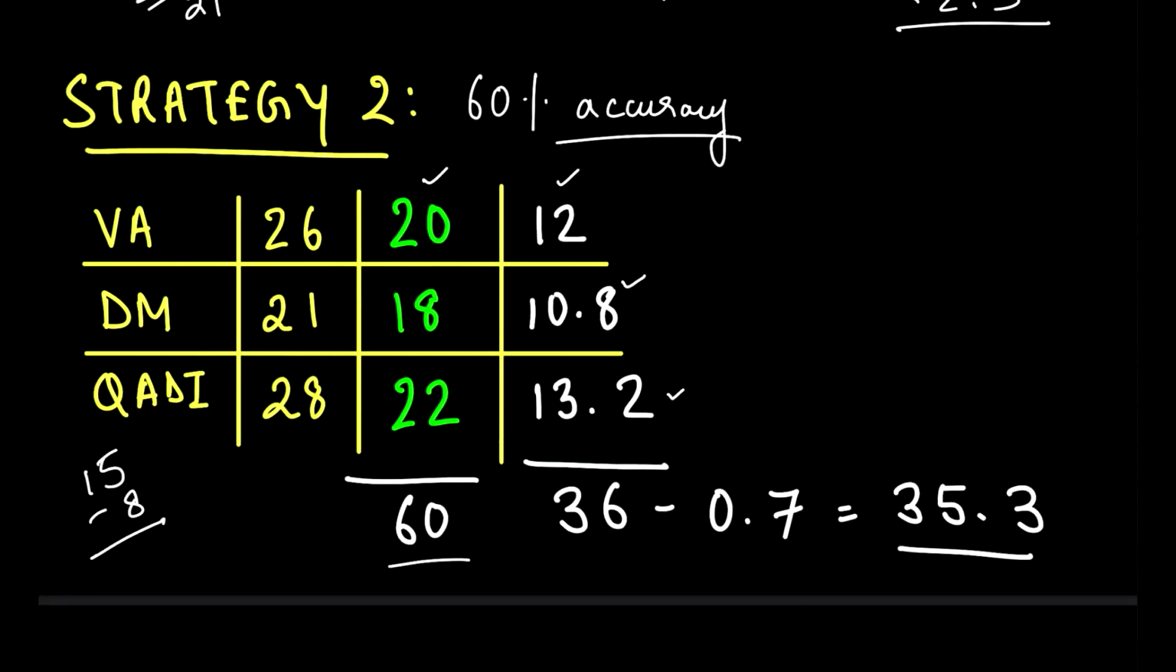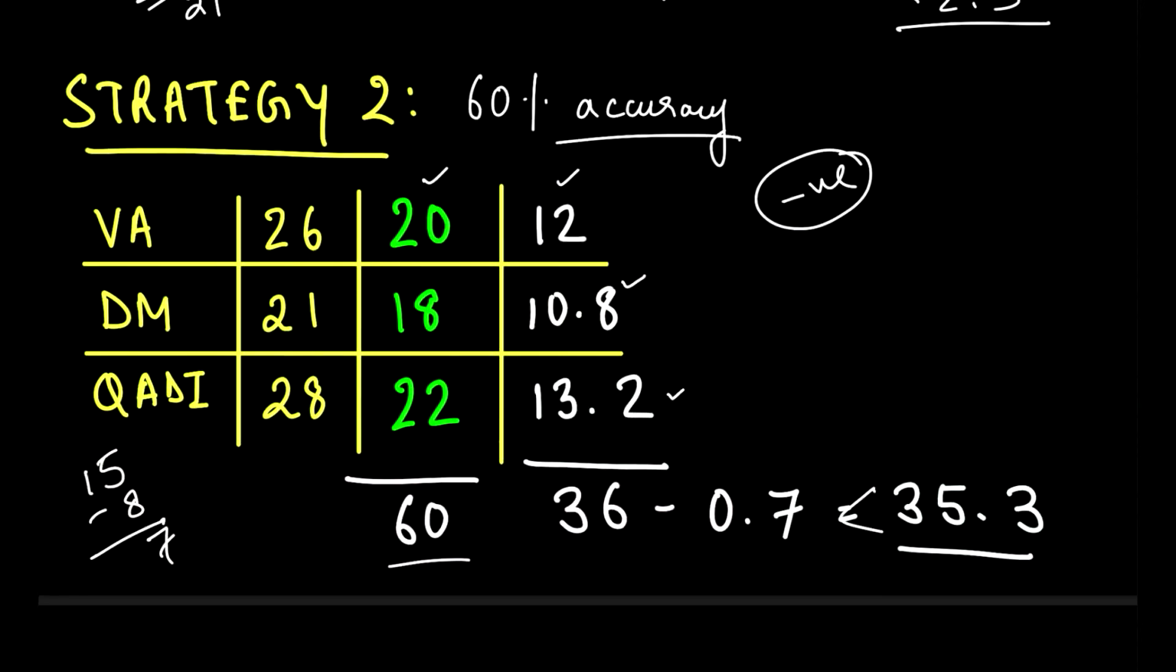For the first 8 questions, you won't be penalized. You will be penalized only for the 7 questions you have not attempted. And that is a subtraction of only 0.7. Now, you will not get 35.3 because I have not considered the negative marks over here. So this will be less than 35.3, which you will be getting.